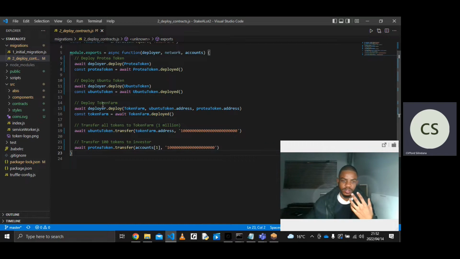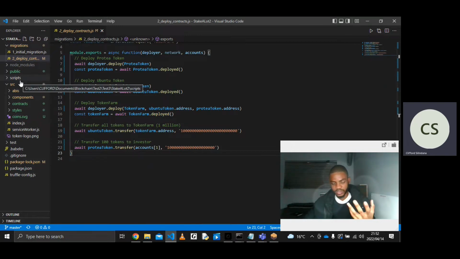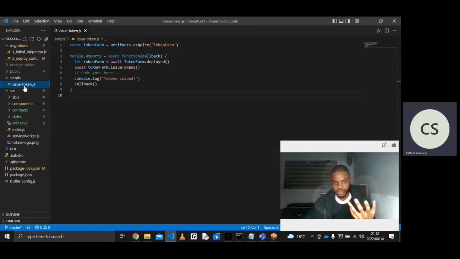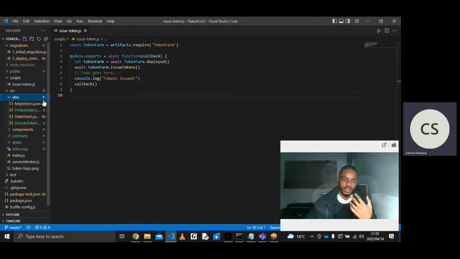You can see the different tokens here, tokens in the token farm itself. So that's the file that gets executed, and the file that I was executing for issuing the tokens is this one here, in my scripts folder. And then ABIs.